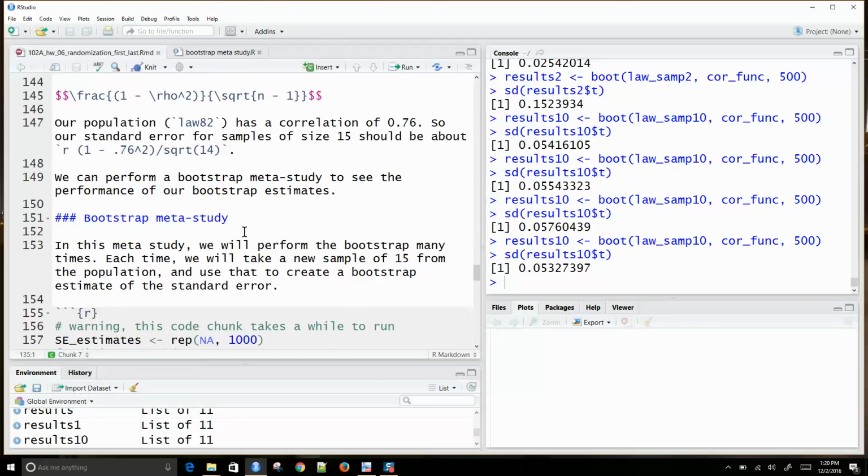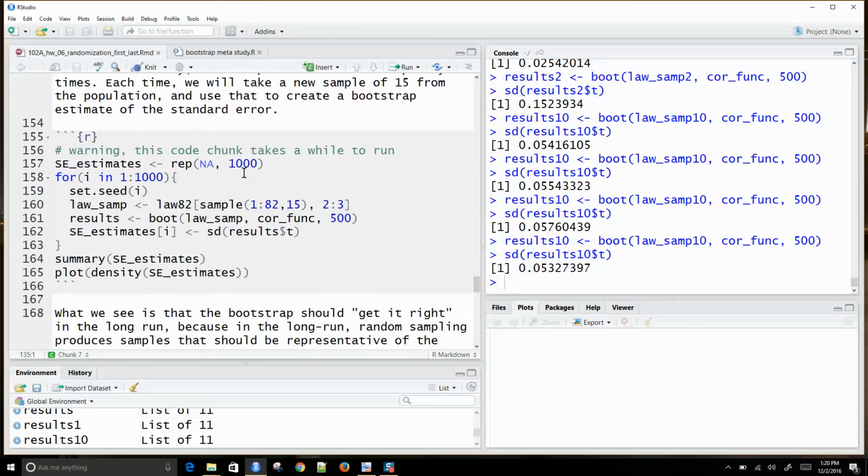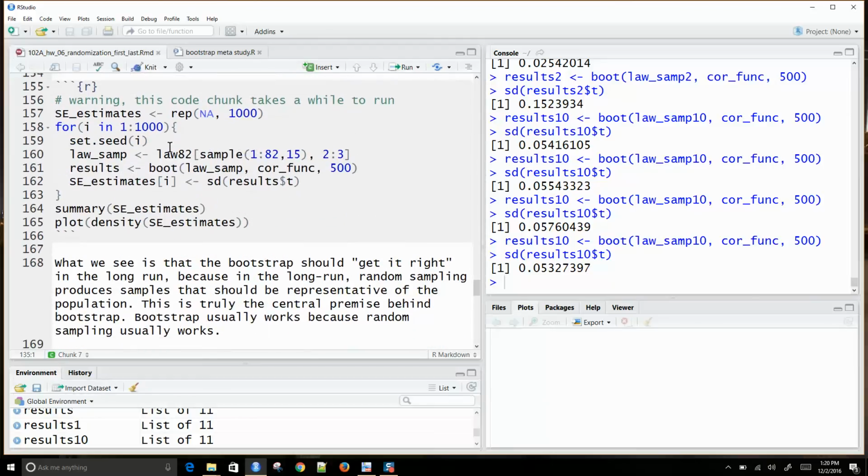Okay, and so what I'm going to do here is I'm going to do this 1,000 times, and this is going to take a little while to run. Every time I do it, I'm going to draw a new sample of 15 schools taken from Law 82. So from our universe of 82 schools, I'm going to draw a new sample of 15 schools, and we're going to call that Law Samp.